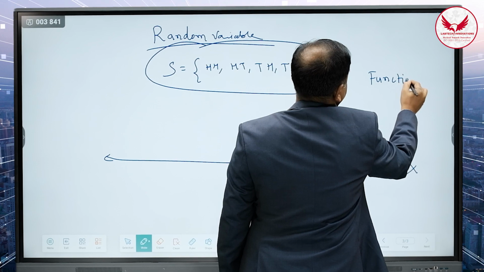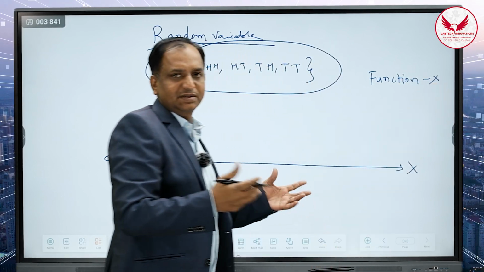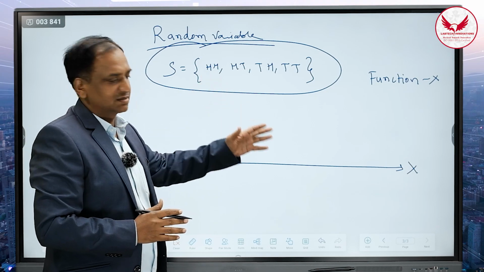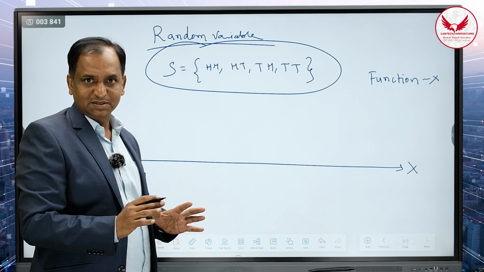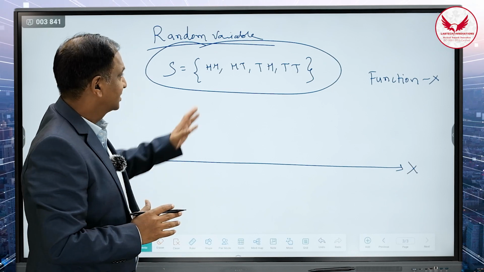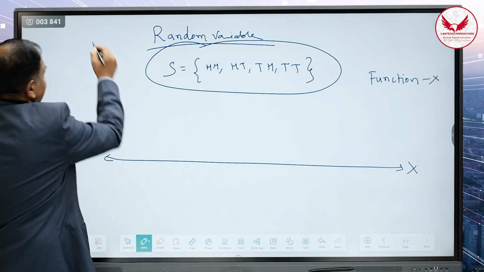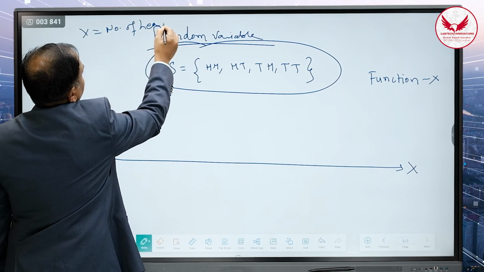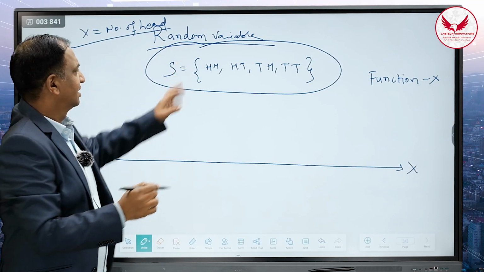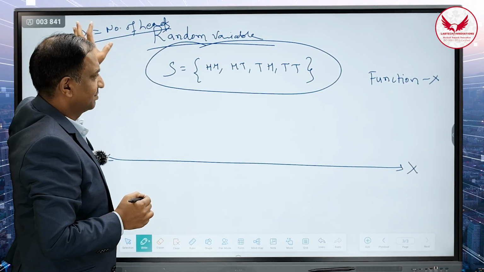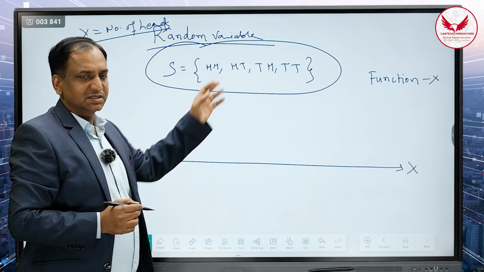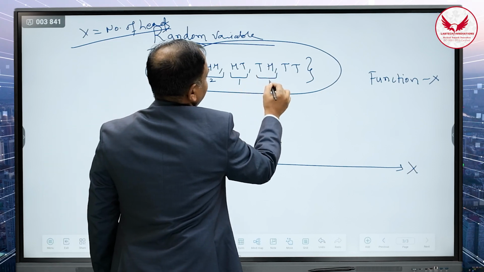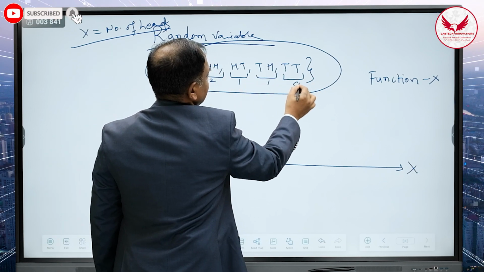Okay, you know what is a function. It can be represented with any letter. So that is the X, which maps all the sample space onto some real number. So this is called the random variable. For example, the random variable I want to represent, X, indicates the number of heads of an experiment I have performed. So the number of heads is represented by X. Here, for HH, the number of heads is 2. Here the number of heads is 1. Here the number of heads is 1. Here the number of heads is 0.